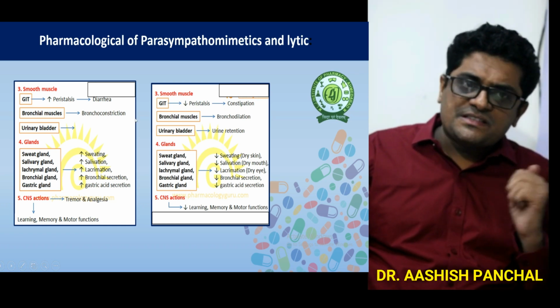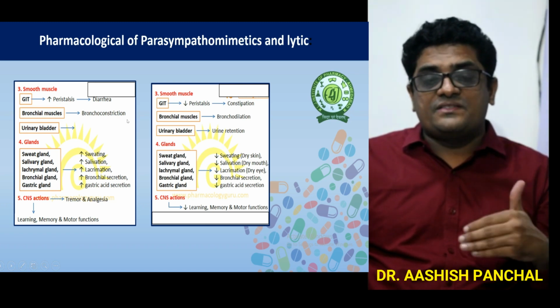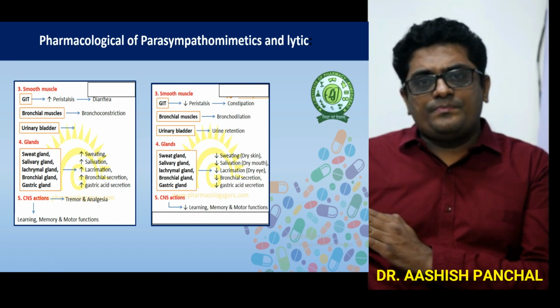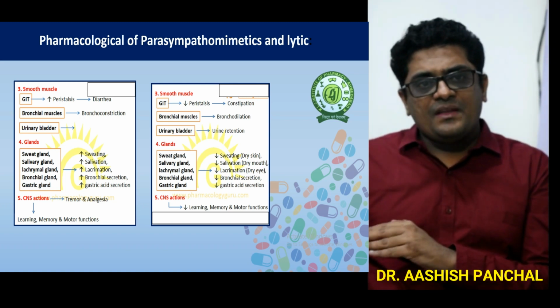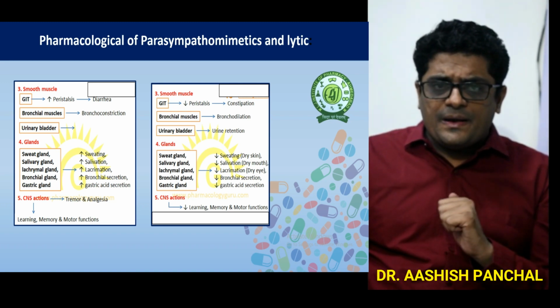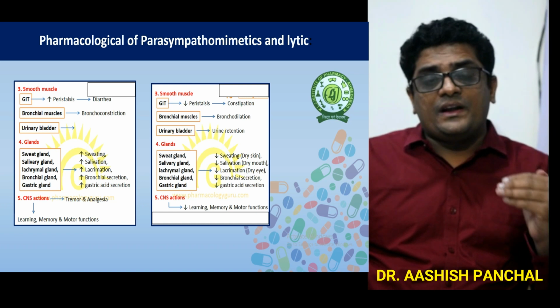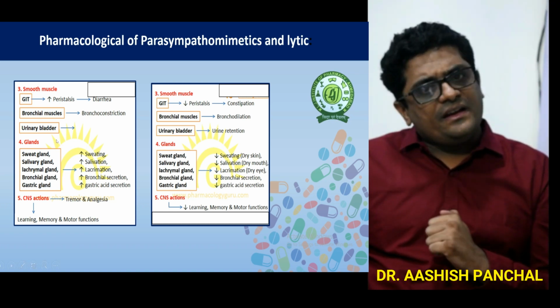In bronchial smooth muscles, the parasympathomimetic drug causes bronchoconstriction, meaning it can cause asthma, whereas the parasympatholytic causes bronchodilation and is used in asthma. In the urinary bladder, the parasympathomimetic causes frequent urination, whereas here the lytic causes urinary retention.